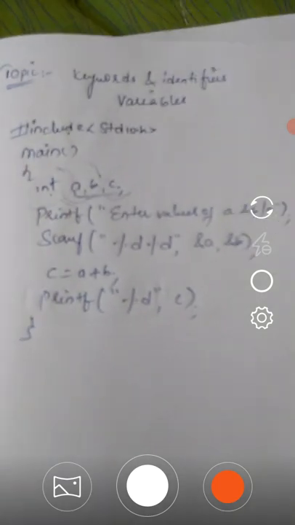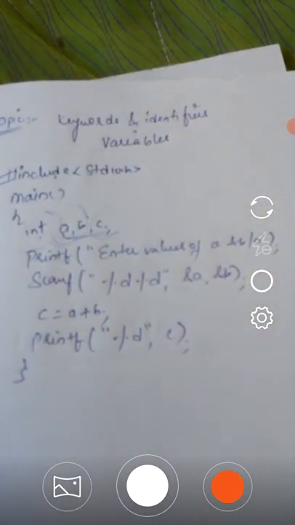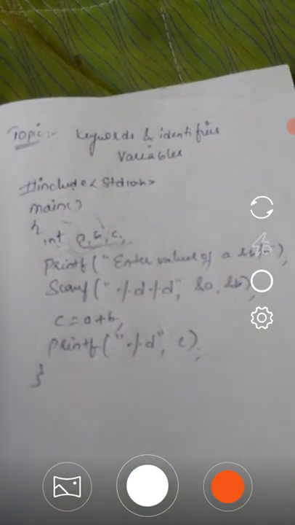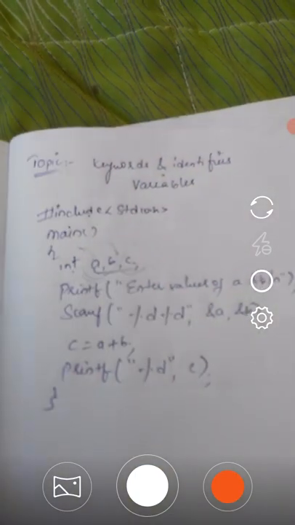If we are assigning some value to a variable at the declaration part itself, that is called initialization.